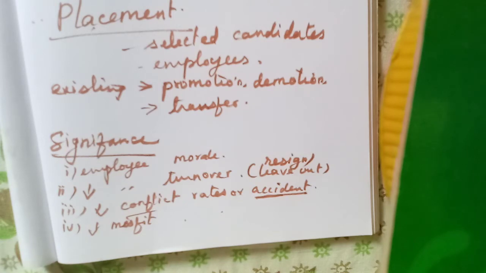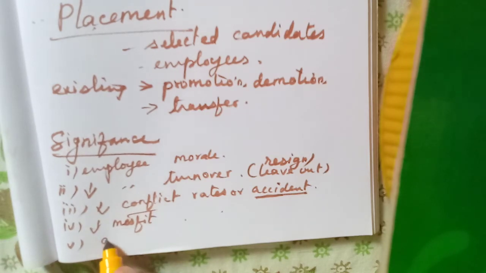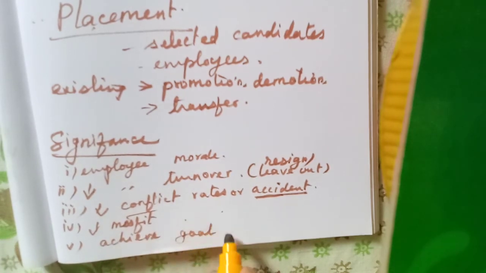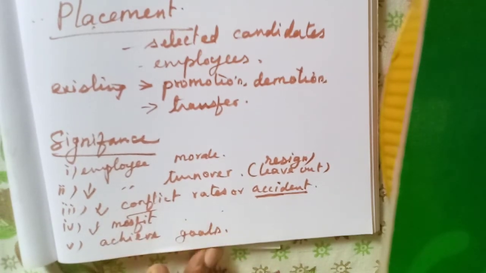Then if we have done everything properly, it will help to achieve the goals of the organization, the goals of the organization can be achieved easily.